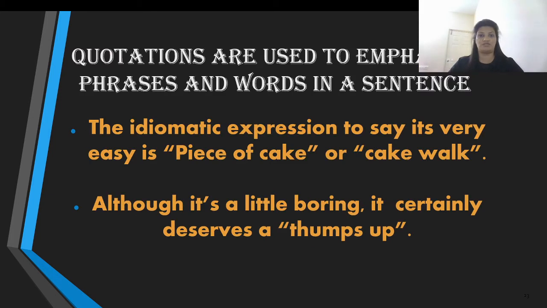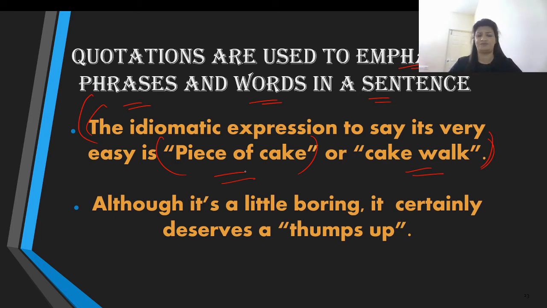Another usage of quotation marks is to emphasize the phrases or words in a sentence. Let us take this example: the idiomatic expression to say it's very easy is "piece of cake" or "cakewalk." This is something you are highlighting and emphasizing. This is your complete statement and you're trying to share some information with somebody.